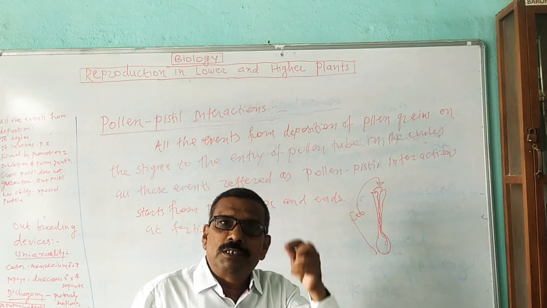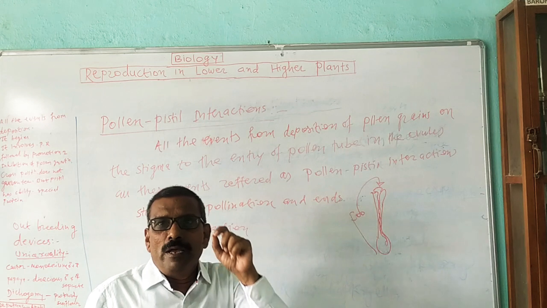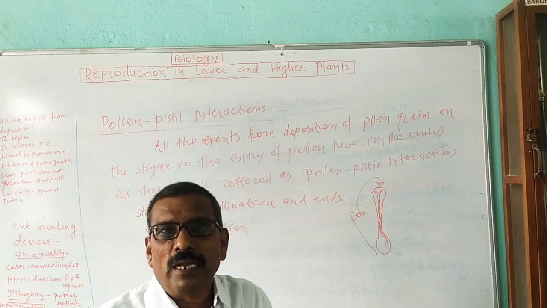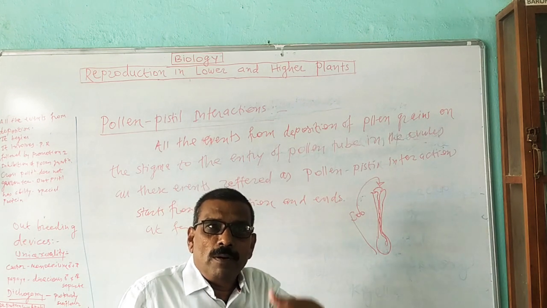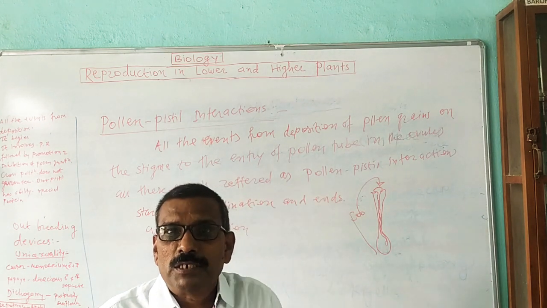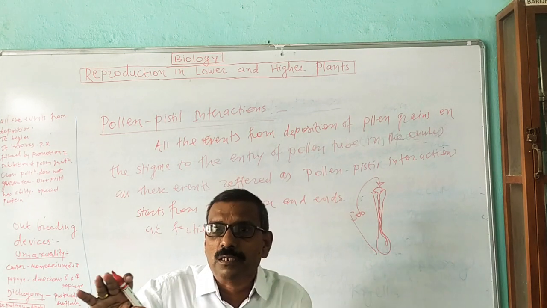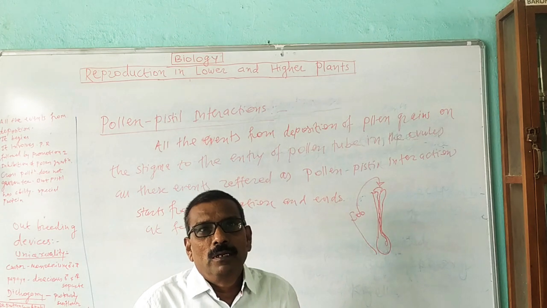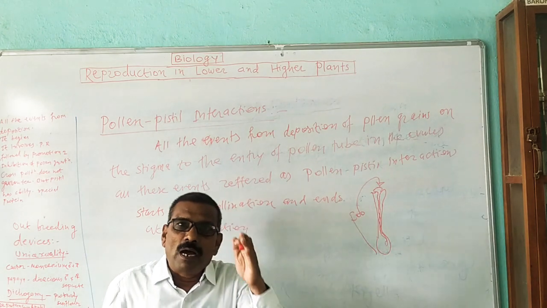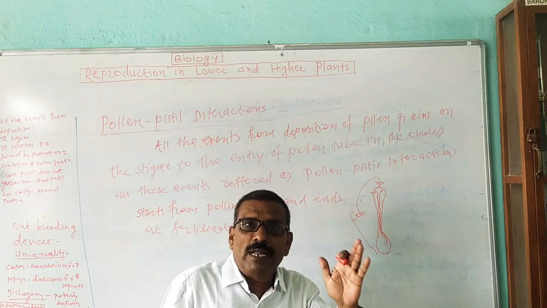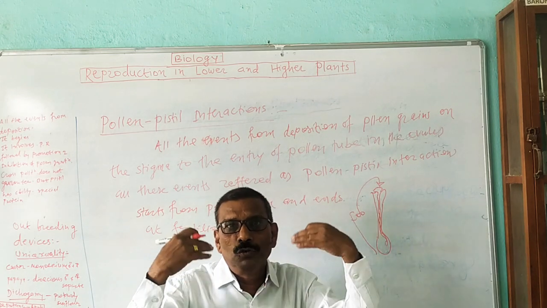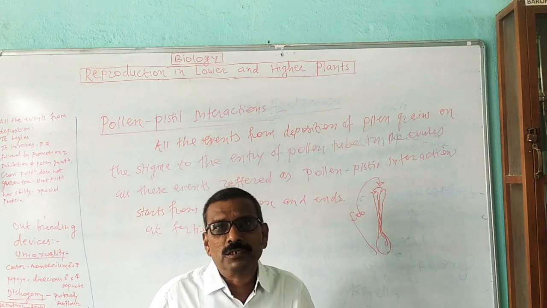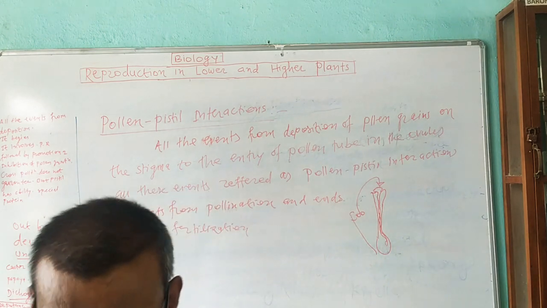Thus, if the stigma of the flower is able to identify or recognize a type of pollen grain, then it promotes the pollen grain for germination, or it may discourage the germination of the pollen grain. Thus, a stigma identifies or recognizes the definite type of pollen grain, then it allows it to germinate on the stigma. This is known as a pollen pistil interaction.